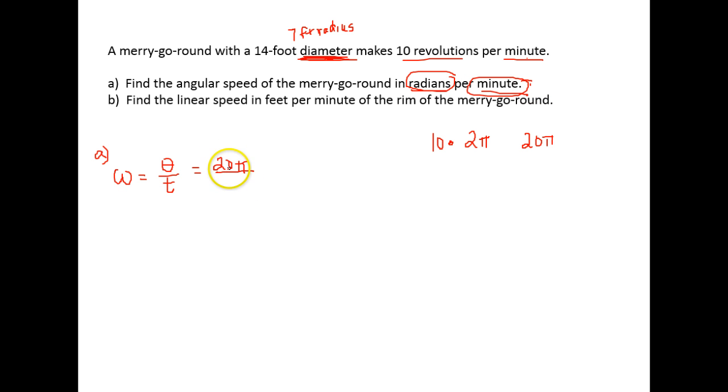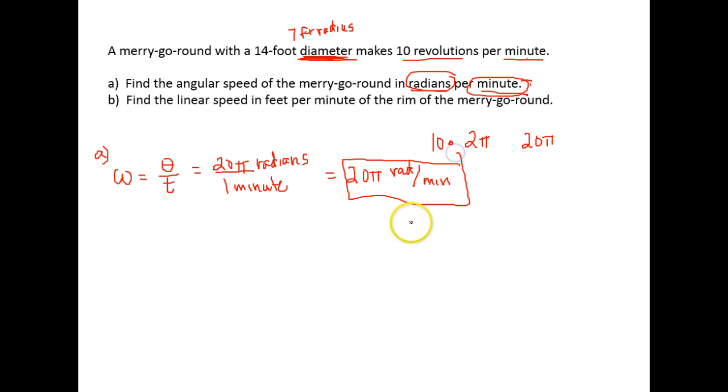So we know we traveled 20 pi radians in 1 minute. And if we divide 20 pi by 1, we get 20 pi. So our angular speed, or angular velocity, is 20 pi radians per minute. And we solved part A.